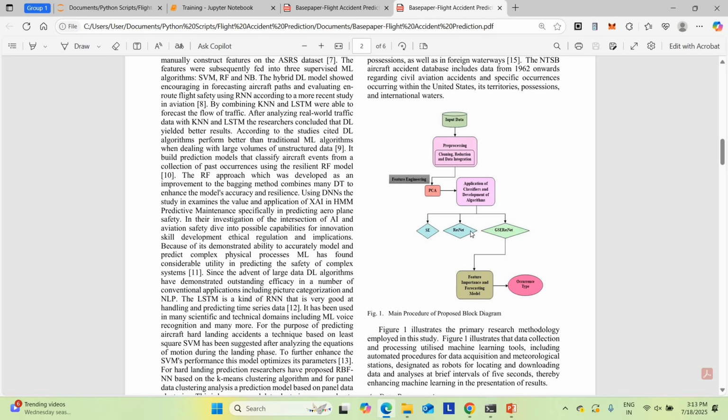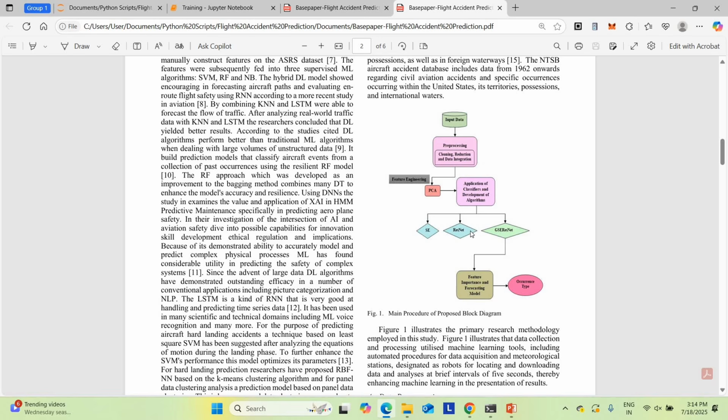Then it will move to the deep learning part. In the deep learning, they are going to feed the related flight accident images or any videos. Based on that video or image they are given, it will calculate the number of fatalities or injuries that happened in the accident.